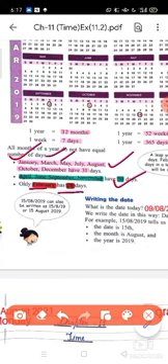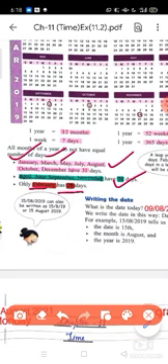April, June, September and November have 30 days. 4 months have 30 days. So 7 and 4 is 11, and one more is there. That month is February. February has 28 days, and 29 when it is a leap year. After every 4 years a leap year comes, so then only it will have 29 days.